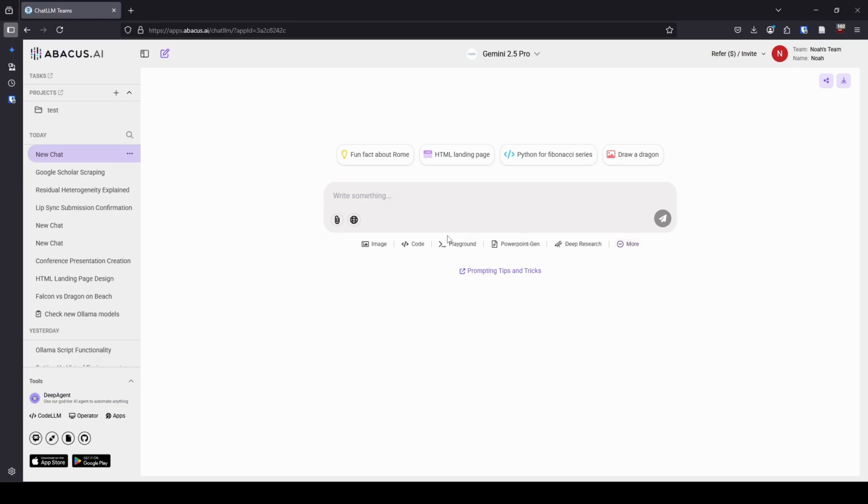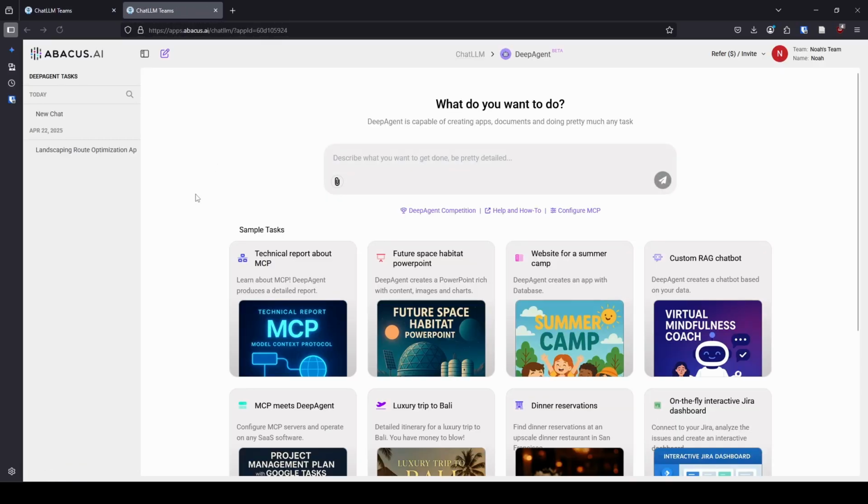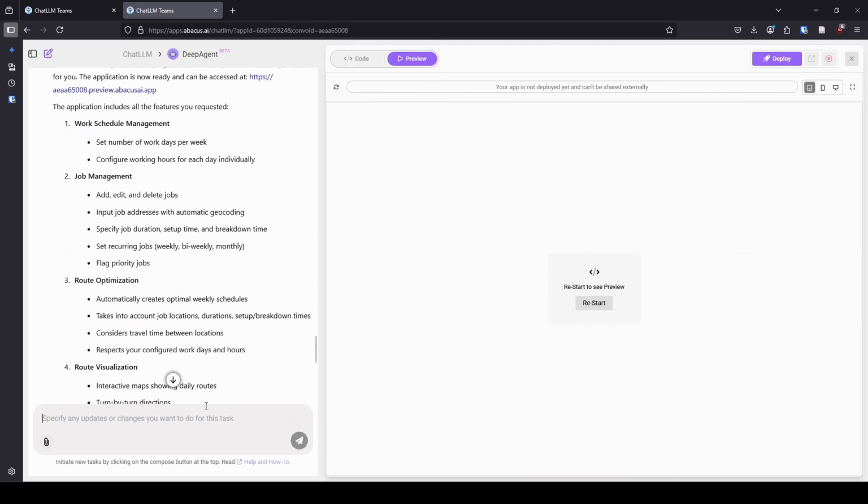Now, the last thing that I really want to show you here is Deep Agent. Okay, so this is their new automated tool builder where it can build apps, it can build all sorts of things. So I want to show you one that I made in the past because with the regular $10 a month account, I think you only get to build 2 of them per month, but I could be wrong. They've been working on this and I tried it very early on in the beginning.